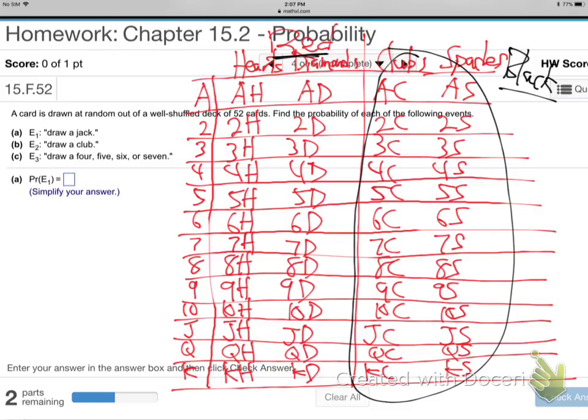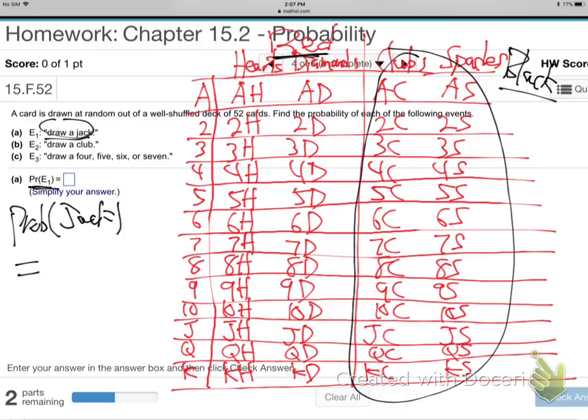So what's their question? What's the probability of drawing a jack? So we're talking probability now, chance of something happening. If you're playing cards and you're really hoping to draw a jack out of the deck, you're thinking, I just need a jack and I win this game. What's the chance you're going to get a jack? What's the probability of getting a jack? That's what E1 is, right? E1 says jack.